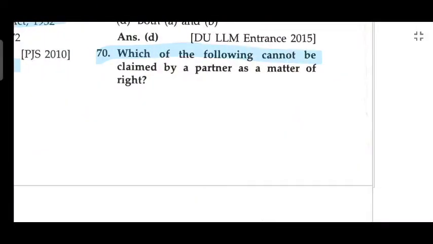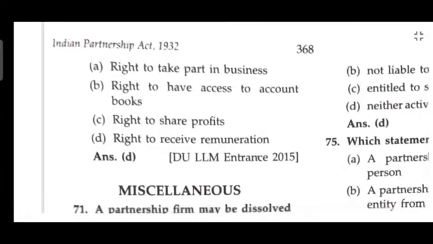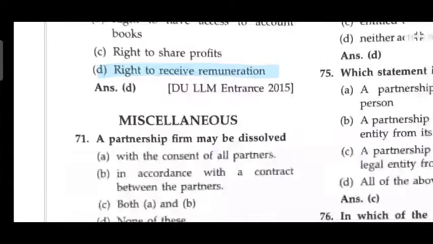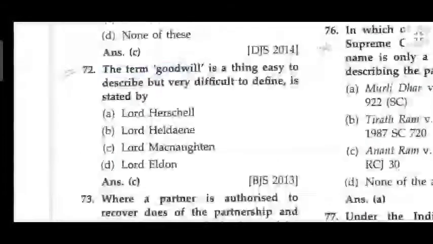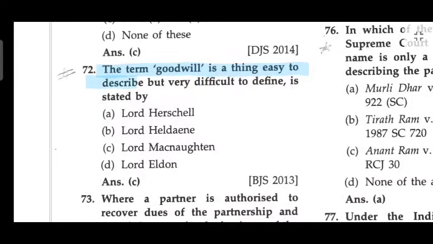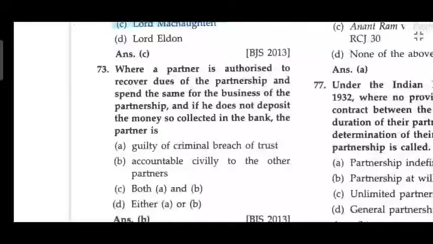Which one of the following cannot be claimed by a partner as a matter of right? Right to receive remuneration. Miscellaneous: a partnership firm may be dissolved with the consent of all partners in accordance with the contract. The term goodwill is a thing easy to describe but very difficult to define, as stated by Lord Eldon.